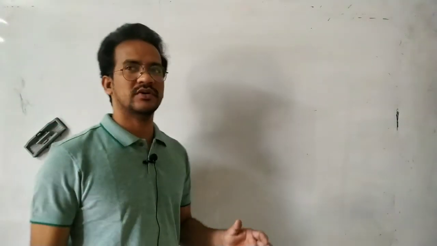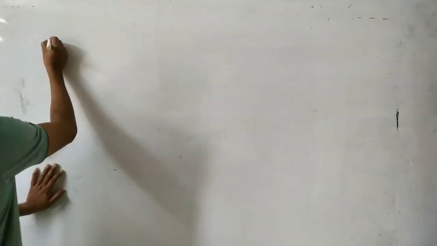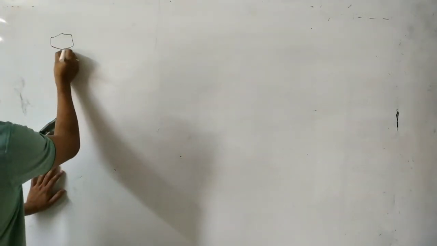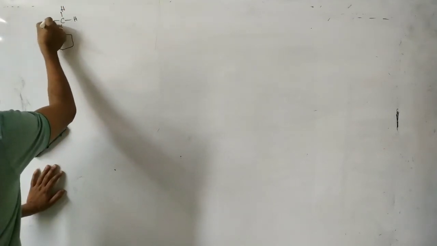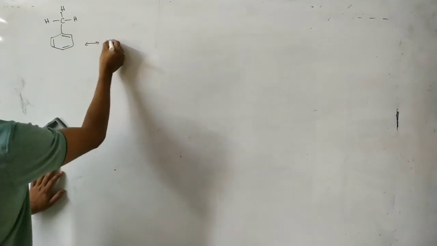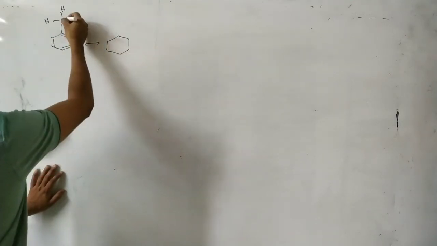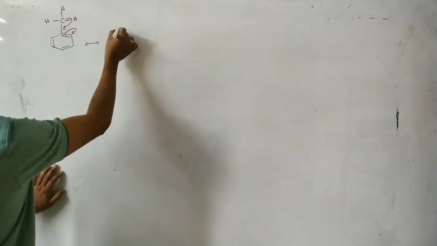So next, let us discuss hyperconjugation in alkyl benzene. You see in this case, CH, this one H, here H, the sigma bond and the pi bond. Here the C-H sigma electrons are delocalized into the benzene.